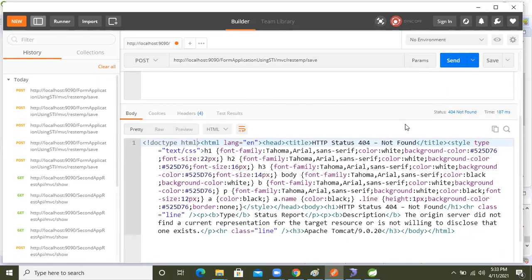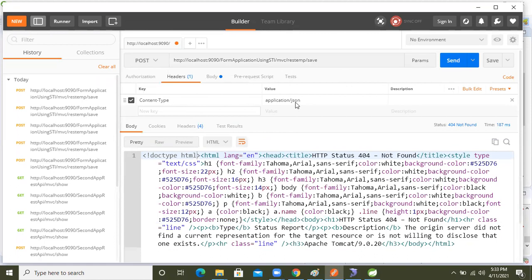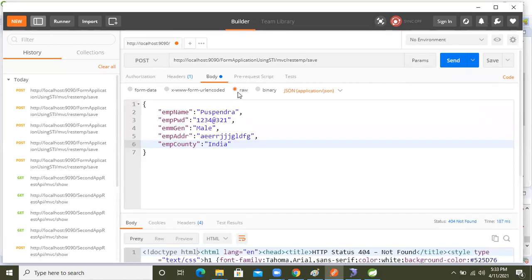Hmm. Why are we getting this one? Header type, content type JSON, application body. In the raw data only we are selecting, right? Here the text is what?